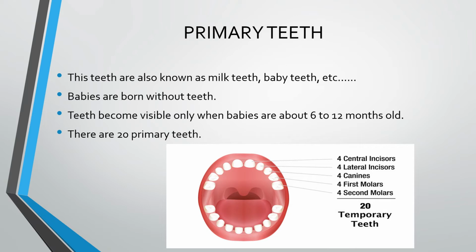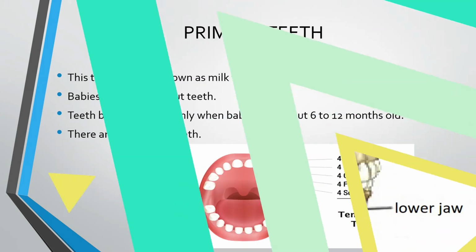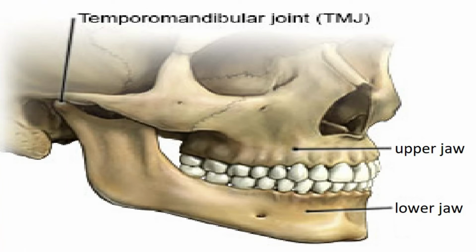Most kids have their first set of teeth by the time they are 3 years old. Primary teeth are 20 in number, 10 in the lower jaw and 10 in the upper jaw. What is meant by jaw, children? Jaw is the pair of bones known as lower jaw and upper jaw. They form the framework of the mouth containing teeth.